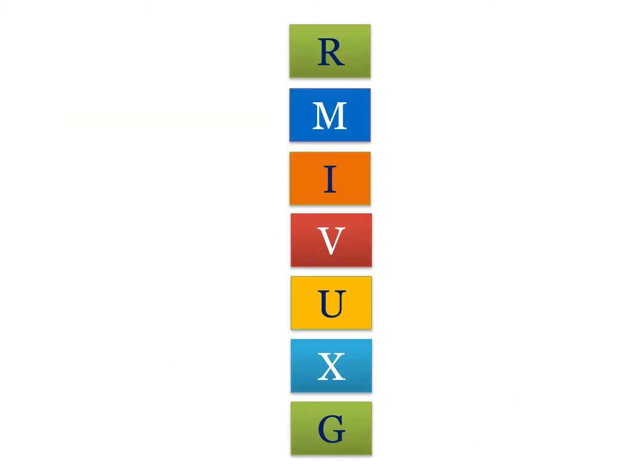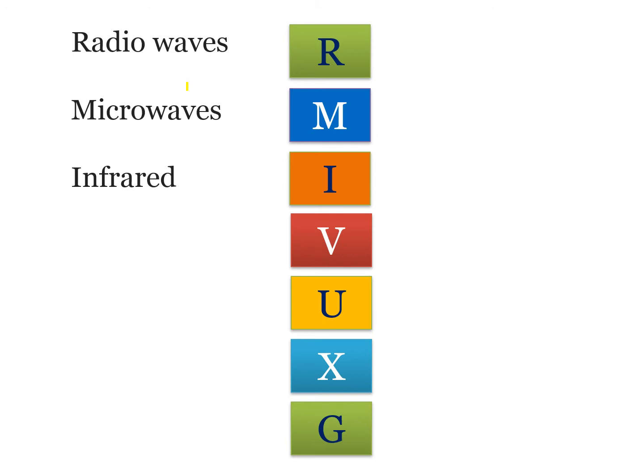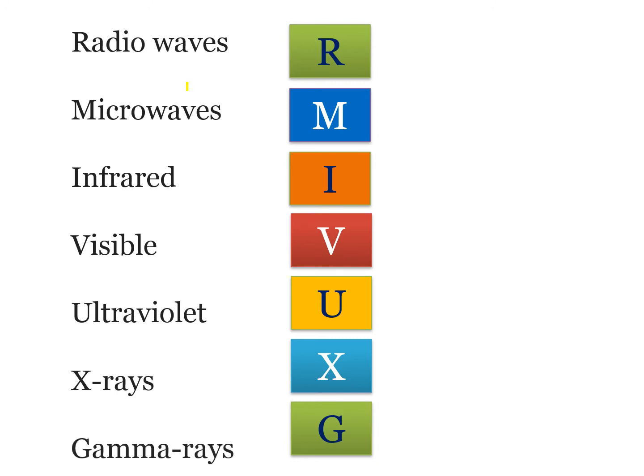In the electromagnetic spectrum, we have seen radio waves, then microwaves, infrared waves, visible waves, ultraviolet rays, X-rays and gamma rays. Now, how to remember this particular sequence? For that, I am going to give you one trick.